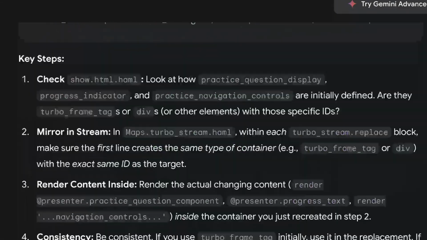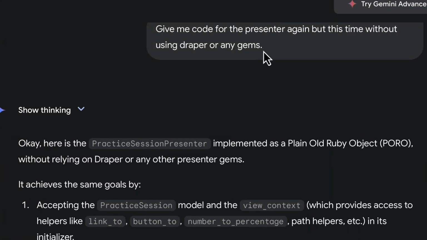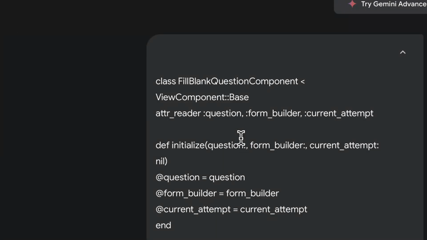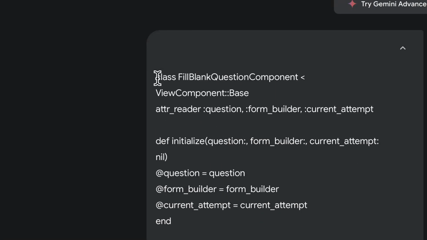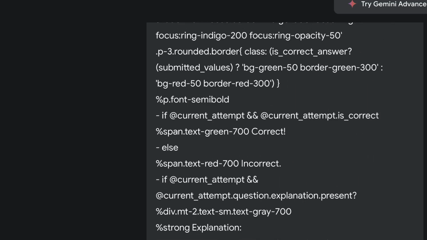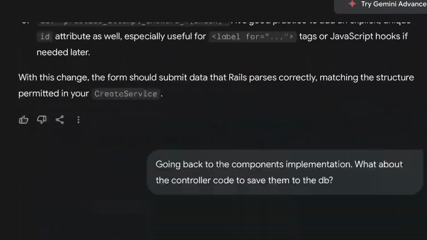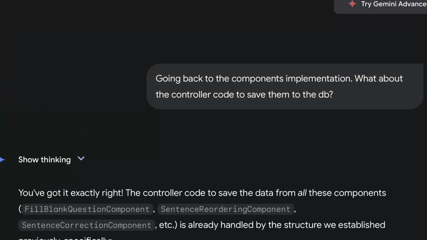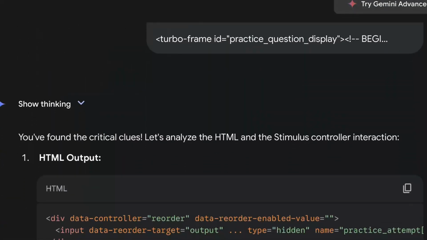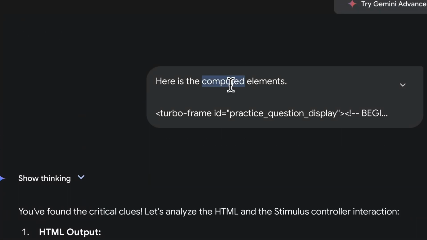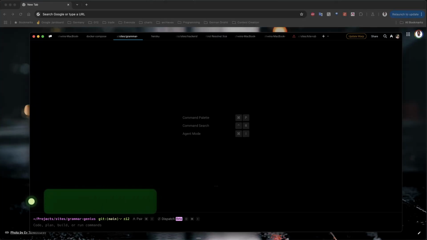There were several interactions. Here I asked it to not use any Ruby library for this class, and I was specific about what exact method or API or class it should create or modify, with scope. This whole process, planning, prompting, reviewing, refining, debugging, took a couple of days. It wasn't instant, but it was collaborative and effective. Now I am excited to show you the final result.